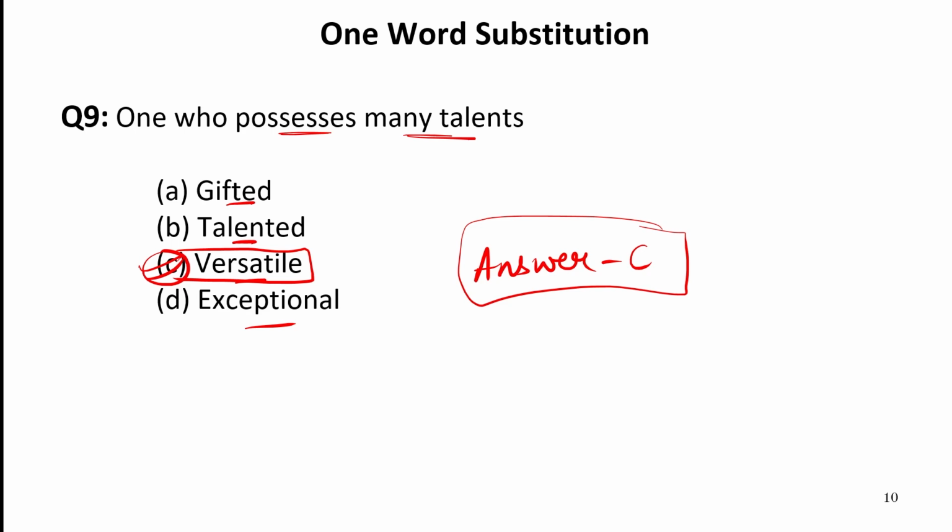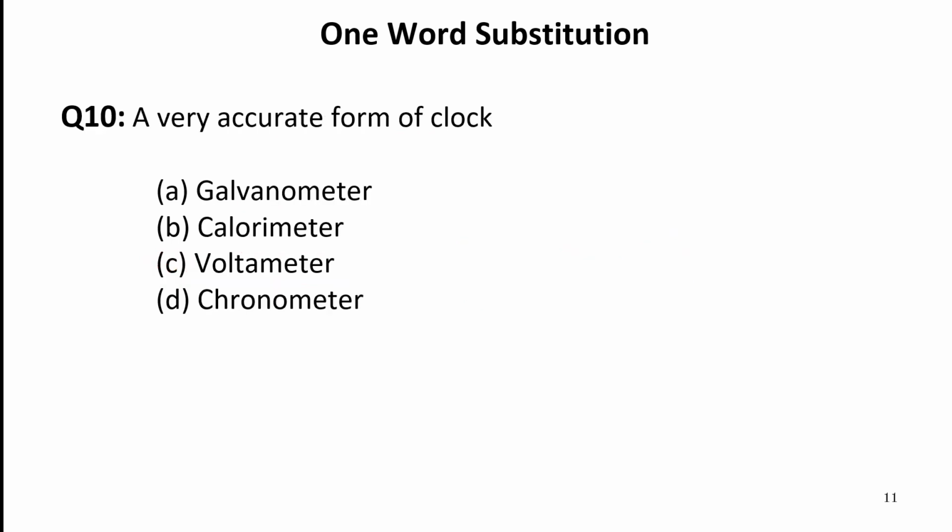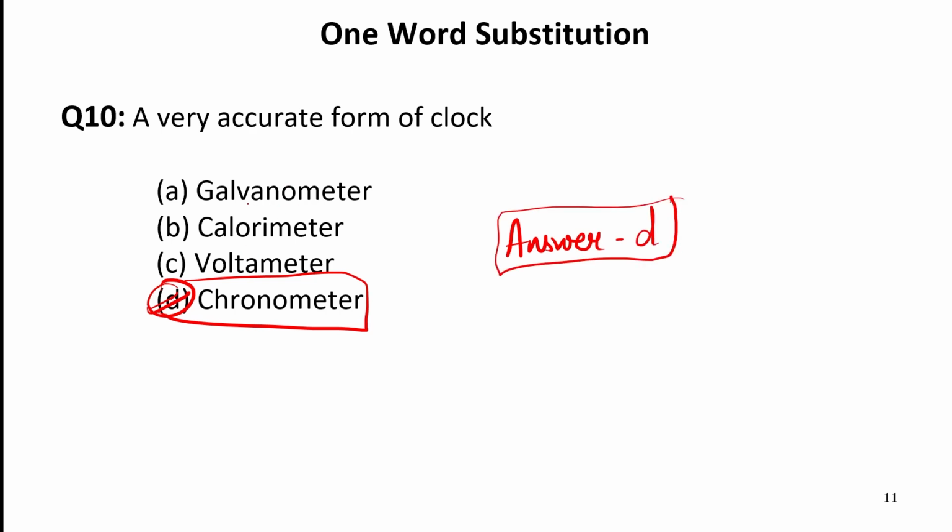Now let us move to the next one word substitution. A very accurate form of clock. Now this is known as chronometer. So our answer is D. Now we have other words like galvanometer. It is an instrument used to measure electric current. So electric current is measured by galvanometer.